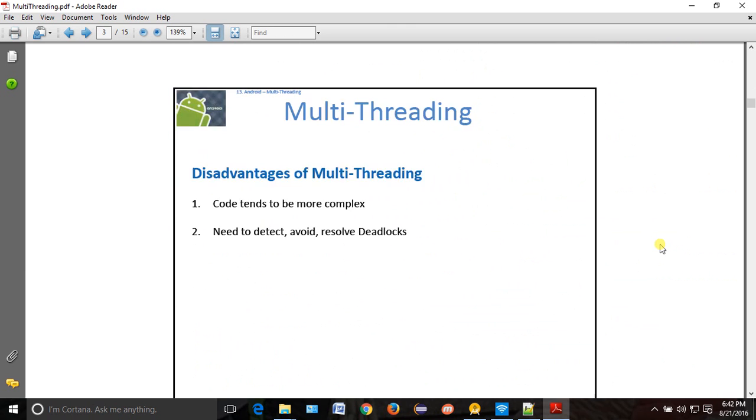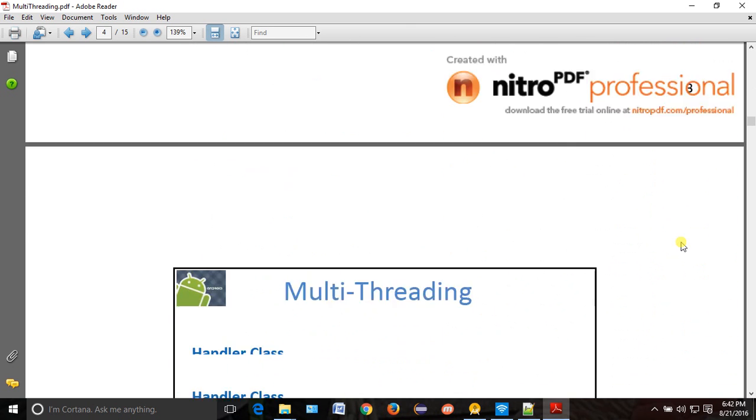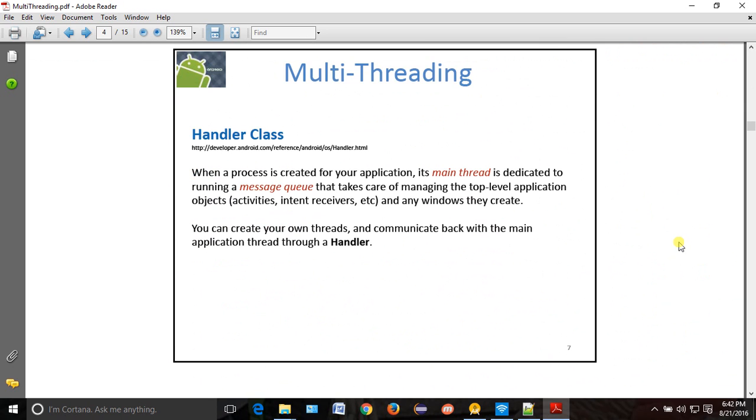Okay. Now we have already discussed what is deadlock also. So what is deadlock? If one thread is waiting for another thread to release the resource, and another thread is waiting for the previous thread to release the resource, okay, so they are in a deadlock scenario. One is waiting for the other, and the other is waiting for the first one. Okay. So that is what it is.